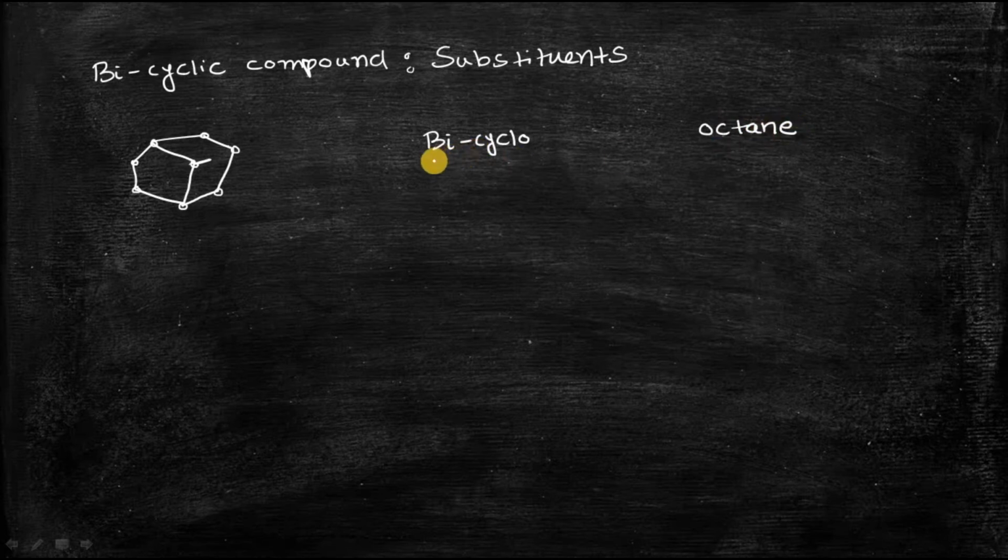So these two will come first, then you have to do the numbering of this carbon atom. How can you do the numbering of this carbon atom? The numbering will start at one bridgehead. These two are called the bridgehead carbon atoms. As I have told you, this is ring number 1 and this is ring number 2, and these two carbon atoms are basically common to both the rings, so that's why they are called the bridgehead carbon atoms.